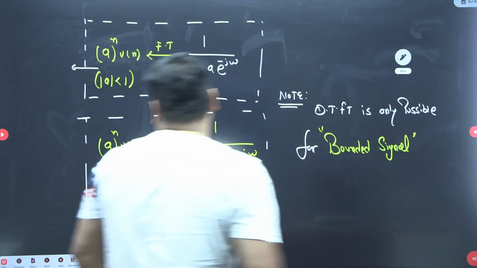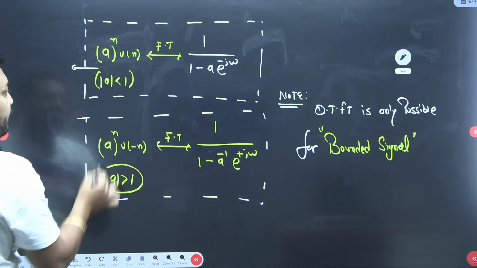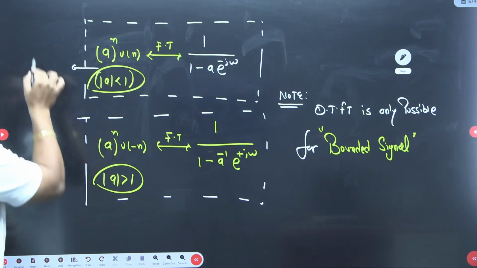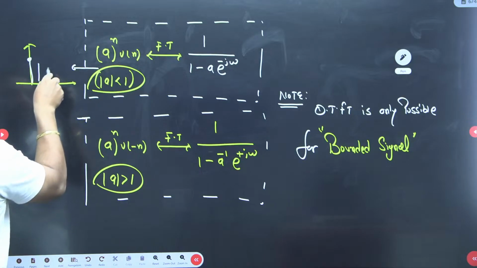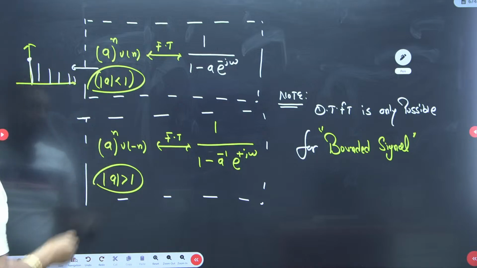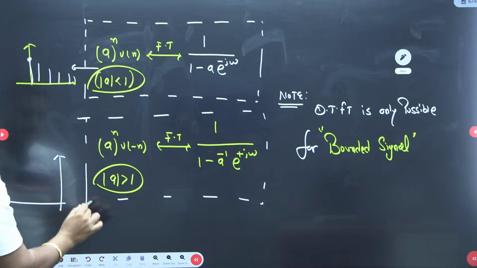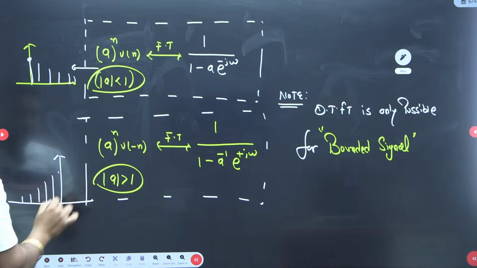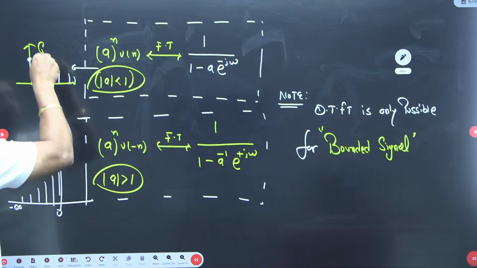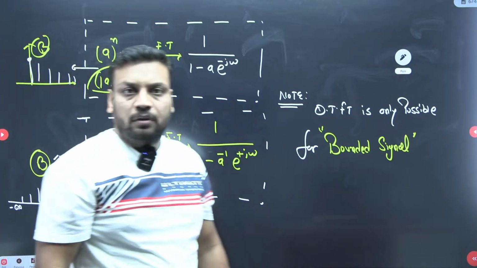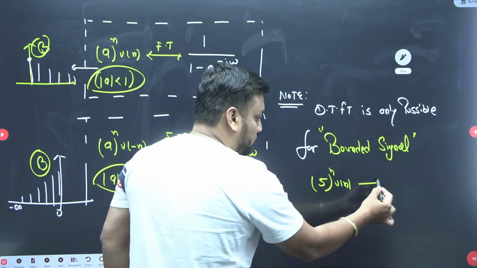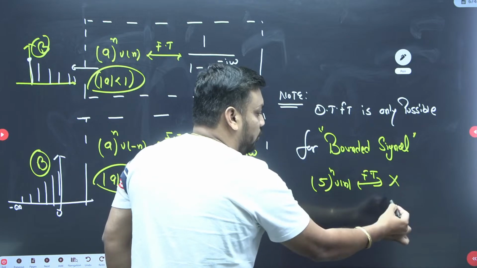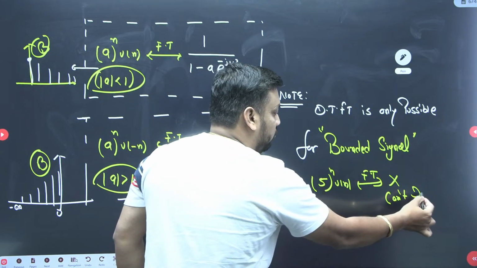So that is why here mod of a greater than 1, and there mod of a less than 1. Because a^n u[n], when mod of a is less than 1, gives an exponentially decaying curve. And a^n u[minus n] gives an exponentially growing curve, but it is limited to minus infinity to 0. So this is also bounded, and that is why Fourier transform is possible. If I ask for a to the power n u[n] with mod a greater than 1, then Fourier transform is not possible at all.